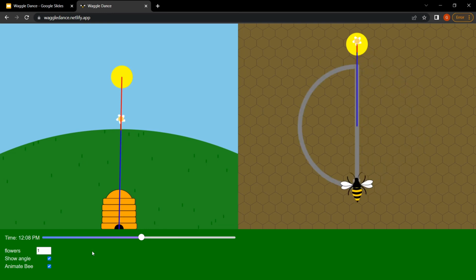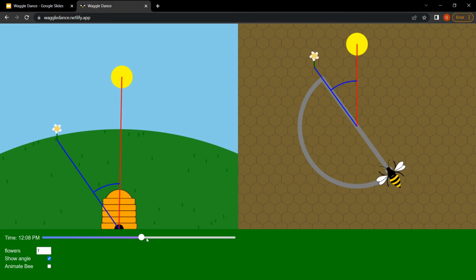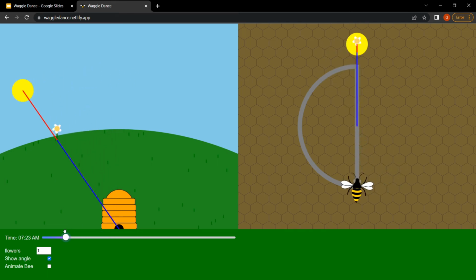And here's where I want to show you that this is dependent on the time of day. And I think this is the part that some might struggle with the most: it doesn't necessarily have to be noon. So right now it's about 7:30 a.m. and the sun is to the left of the beehive, we'll say, from the perspective of this simulation, and the flower is over here. So it's the time that you see the bee dance. Again, you have to look at the sun in the moment that it's doing the bee dance. You can't just look at the bee dance and assume that it'll be just as valid 8 hours later. So in this case, this bee is going up and it's at 7:30 a.m. That means, again, you go towards the sun, always towards the sun when the bee is going straight up.